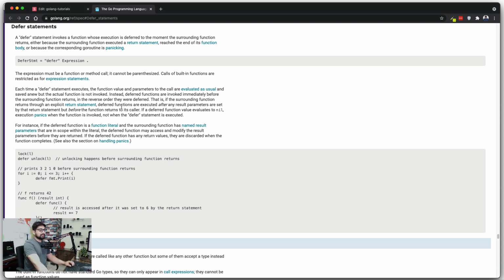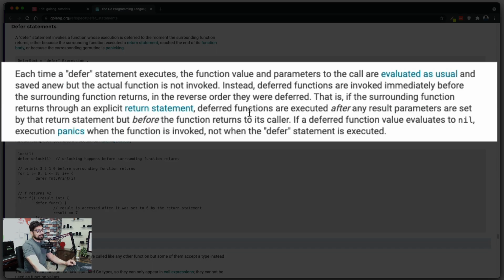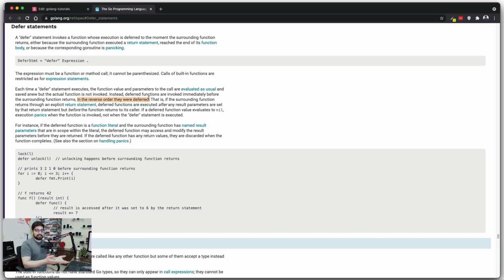Another important line that you should be worried about, and we will have a detailed discussion on this, is this one up here. So instead, the deferred functions are invoked immediately before the surrounding function returns, in the reverse order they were deferred. Basically, as soon as it's about to end, it executes them. Now this line can be confusing. This could have been made easier if in the bracket they could have written just LIFO, last in first out. That's what it is saying.